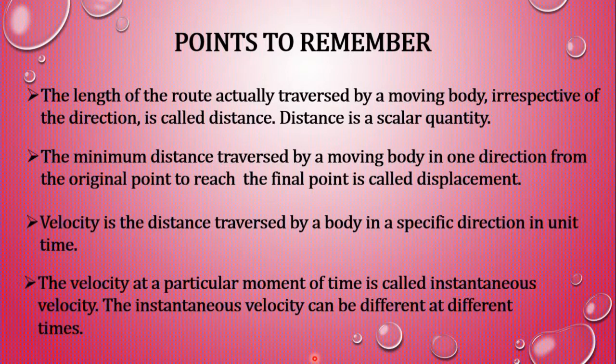Velocity is the distance traversed by a body in a specific direction in unit time. The velocity at a particular moment of time is called instantaneous velocity. The instantaneous velocity can be different at different times.